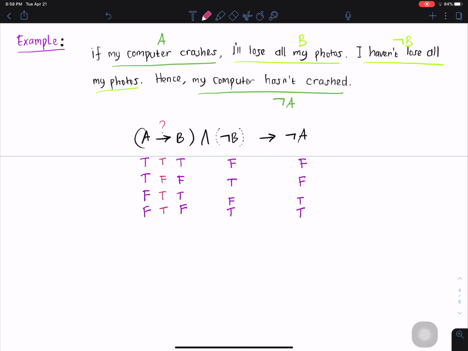Okay, I can highlight here. First one, column 3, this is column 4. Now between 3 and 4 we should get 5 here. So the conjunction between 3 and 4, remember the rules of conjunction.